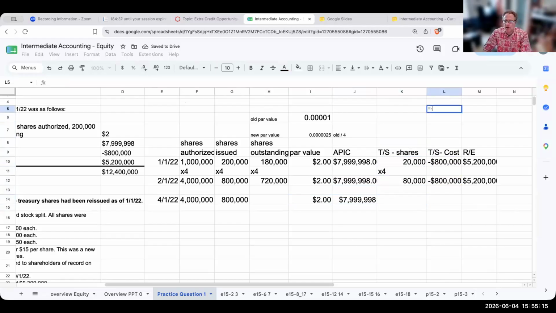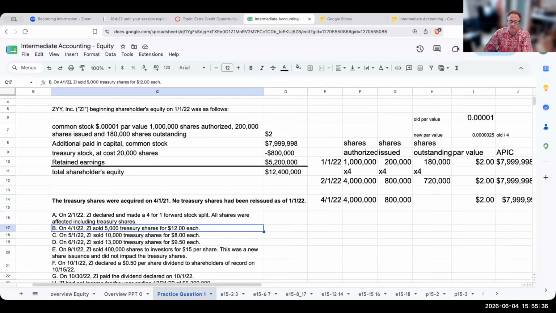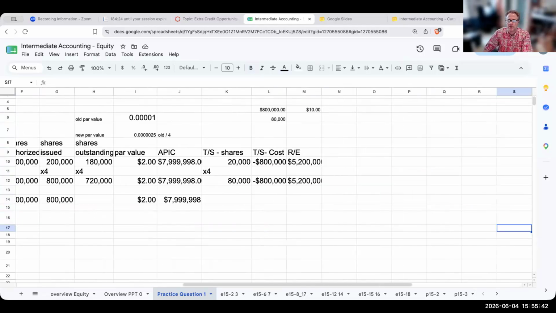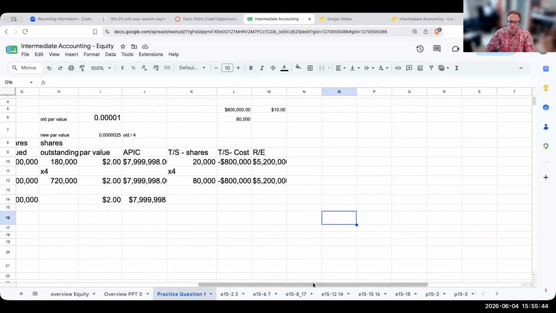Well, the cost of the Treasury stock was 800,000. That's how much money I spent on it. And post split, my new Treasury shares were 80,000. So this is going to be about $10 per share. So if I'm selling 5,000 of the Treasury shares that I previously purchased, for $12 each, let's take a look at how that works.